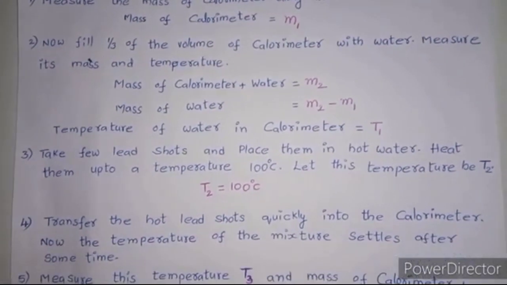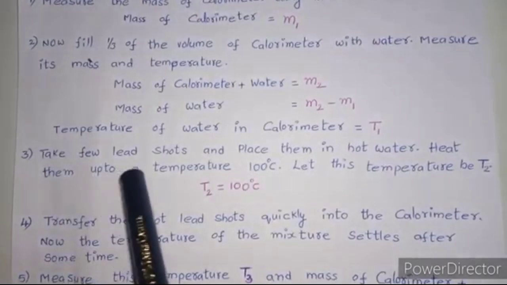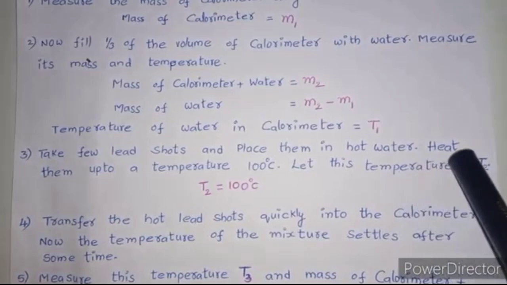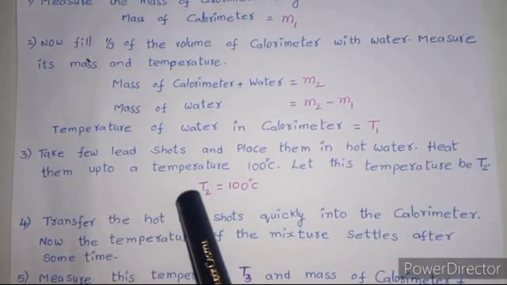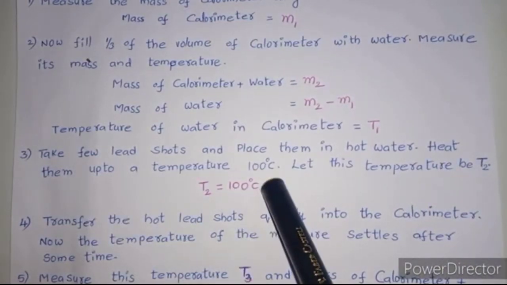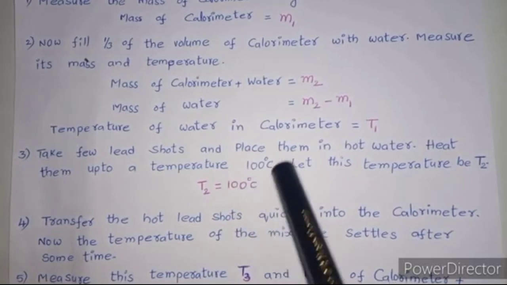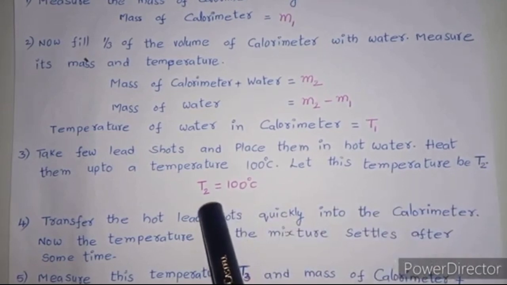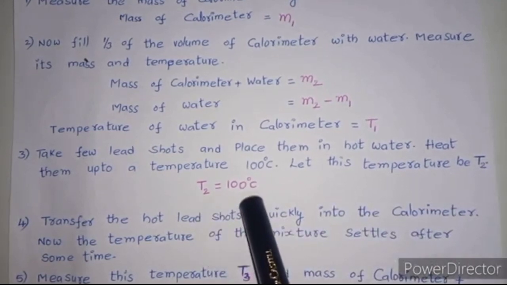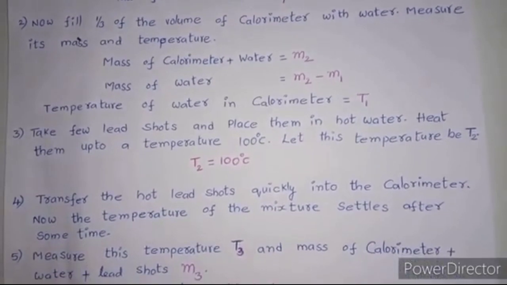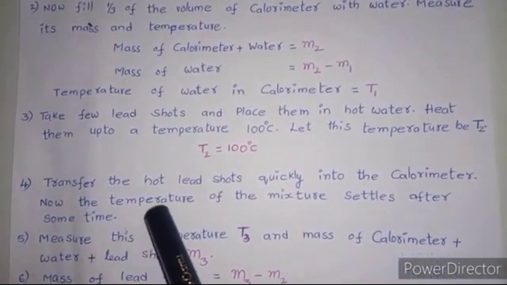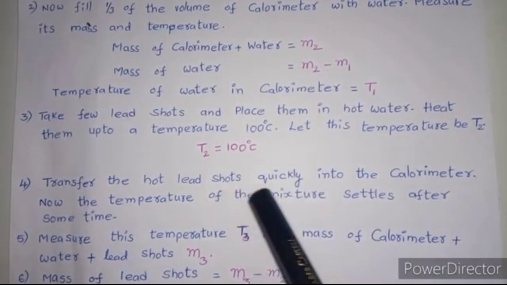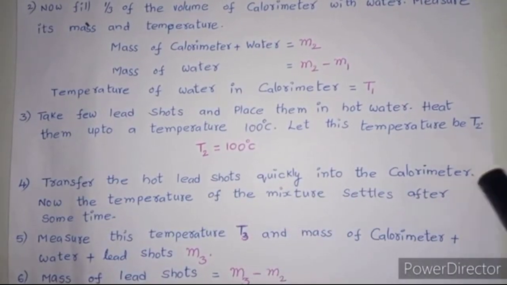Now, let us take a few lead shots and place them in hot water and heat them up to a temperature of 100 degrees centigrade. Let this 100 degrees centigrade temperature be T2. So, T2 is 100 degrees centigrade here. Now, transfer the hot lead shots which are at 100 degrees centigrade quickly into the calorimeter.